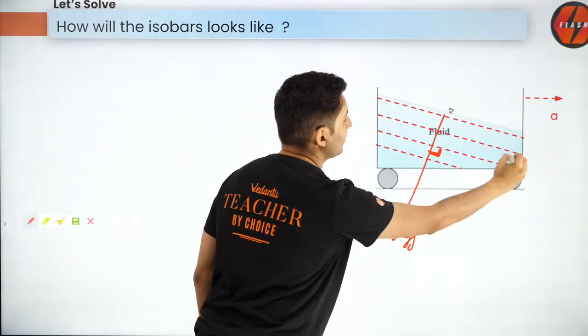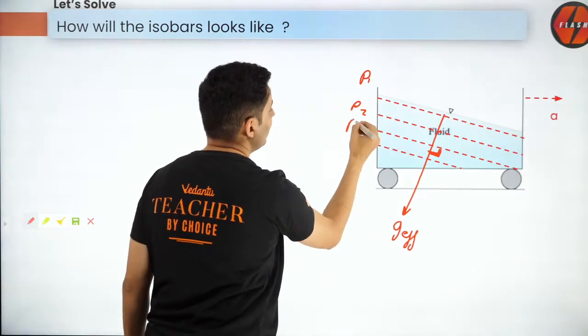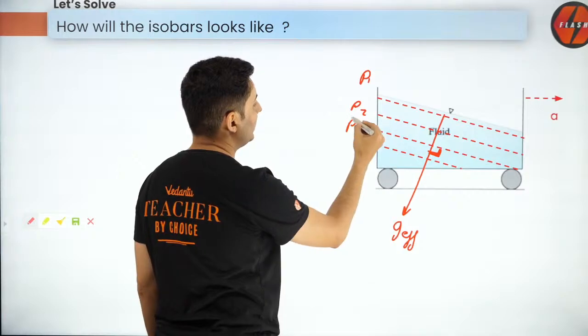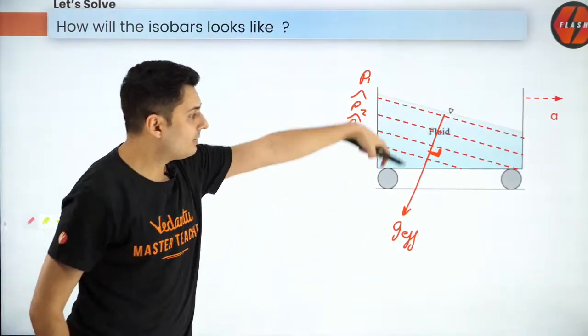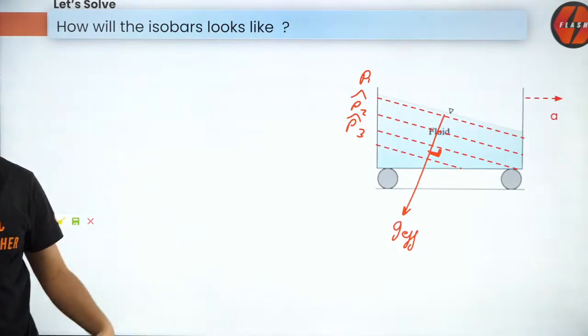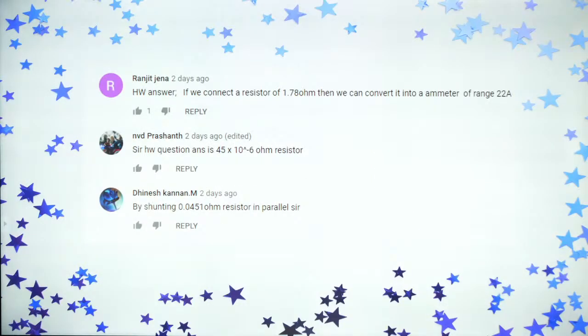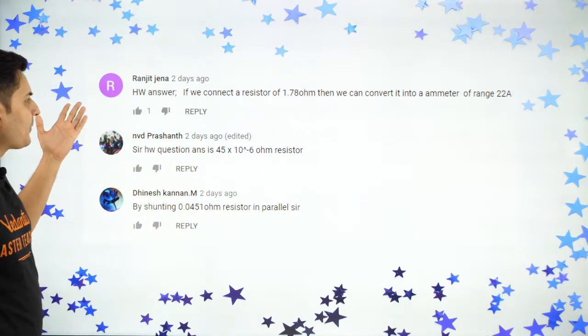So these are the isobars. This is P1 isobar, this is P2 isobar, this is P3 isobar. Understand, P3 will be more than P2 and P2 will be more than P1. That's how it will work. G will always go towards higher and higher isobars. Remember that.